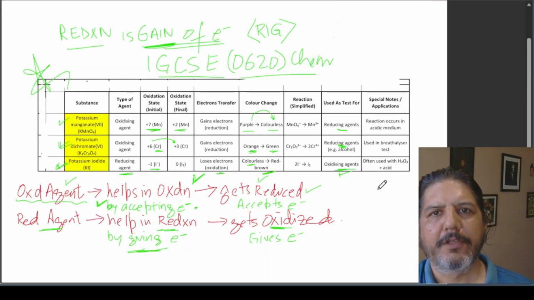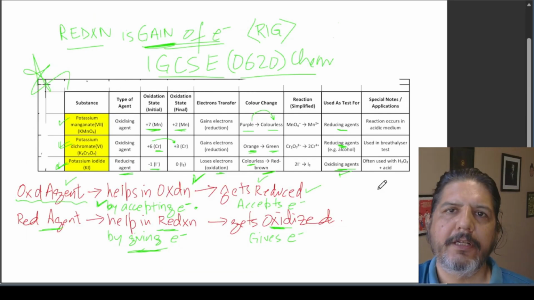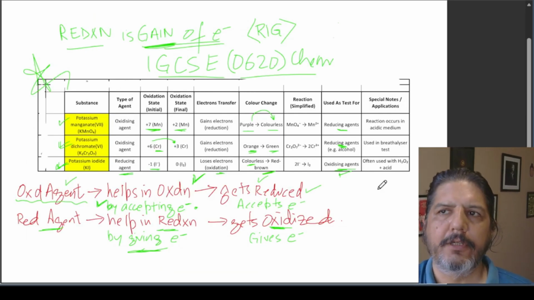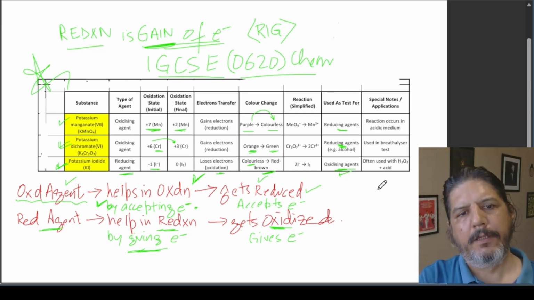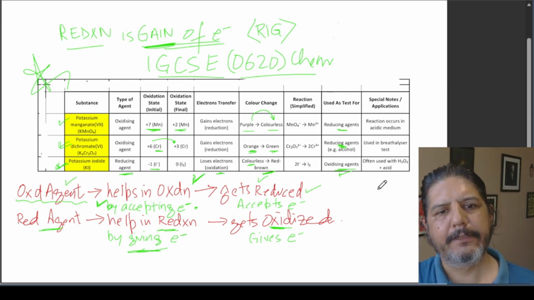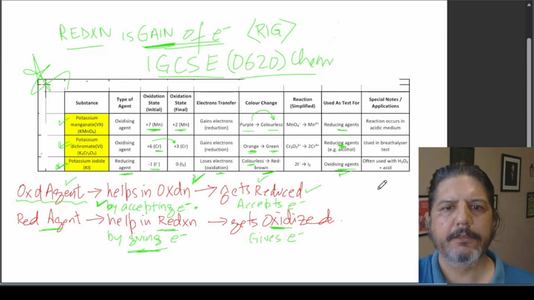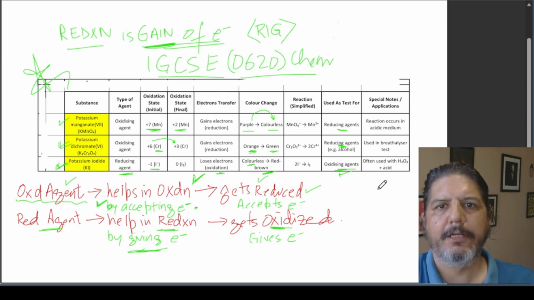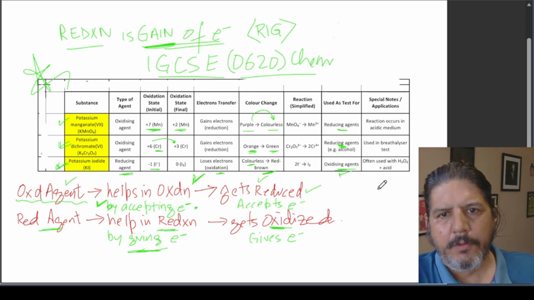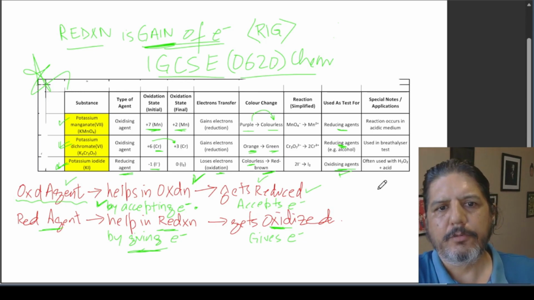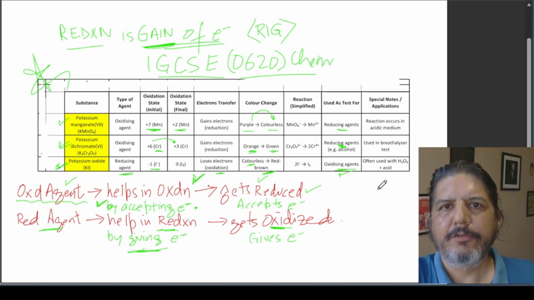So hope this makes sense now. The approach that I have taken is a very commonsensical approach, that we understand the meaning of the word, so that oxidizing agent and reducing agent make sense. And it always helps. For example, in IGCSE, these three are the important compounds that we need to understand, because questions are asked. And as per the respective board that you are in, you can refer to the oxidizing agents and the reducing agents which are mentioned.